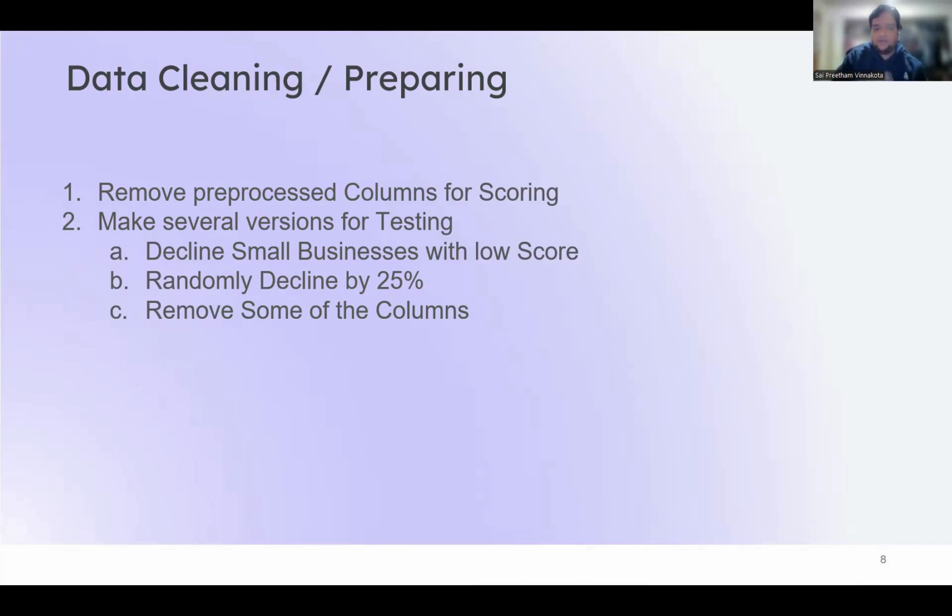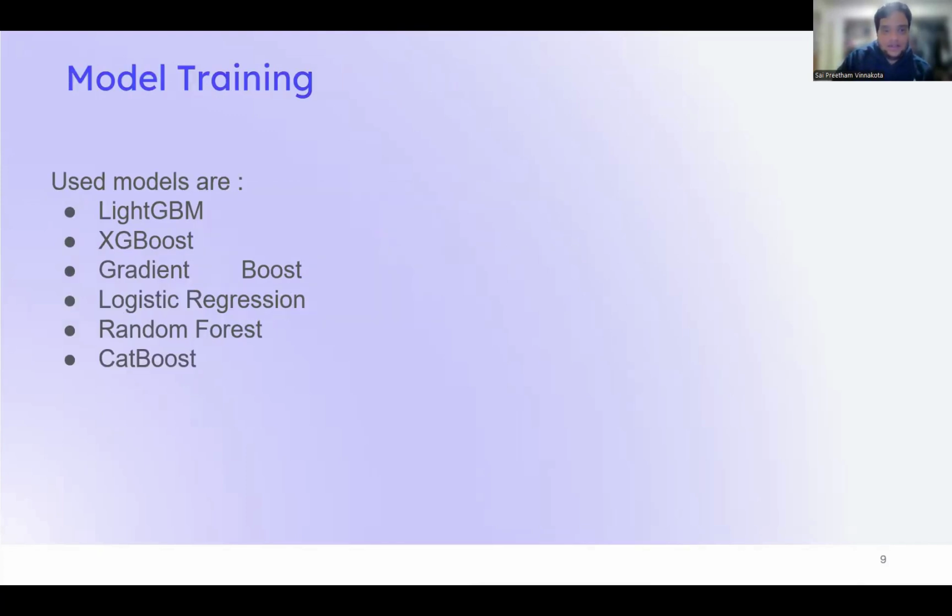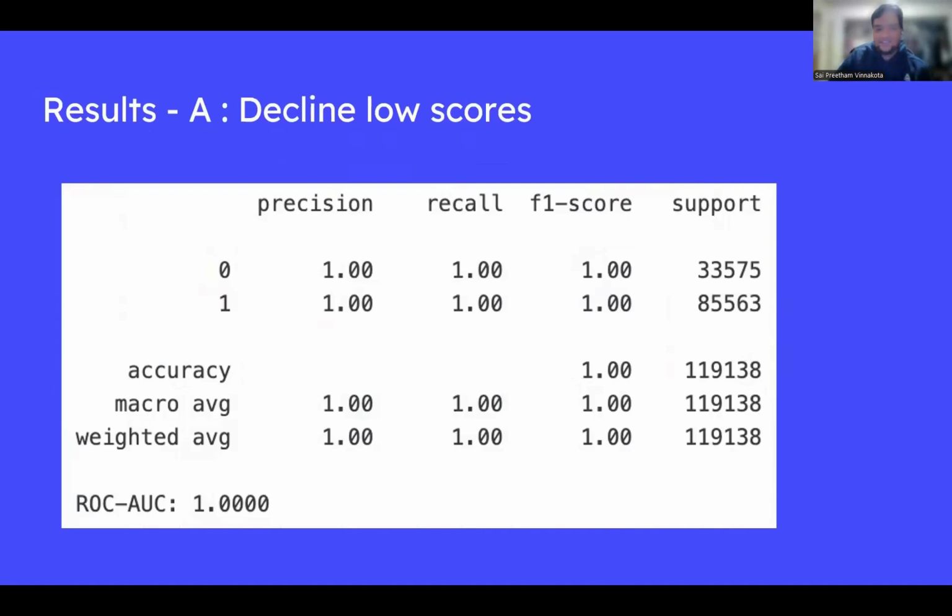First of all, for testing, we declined small business loans with low scores, and here's the result for that. Even when we decline low scores for the applicants, which means we automatically decline every applicant who has low scores, this didn't change much. We got 100% for everything, even if we did this.